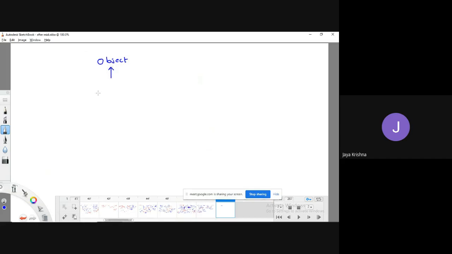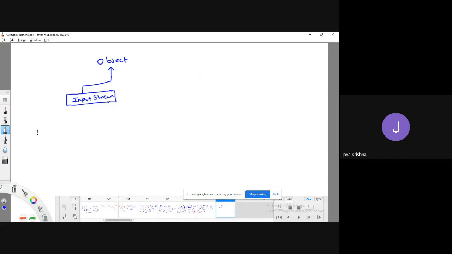Right? So here, one of the classes is the InputStream class. This InputStream abstract class has some extended classes, which we are going to use in different situations. First, let me write this hierarchy.